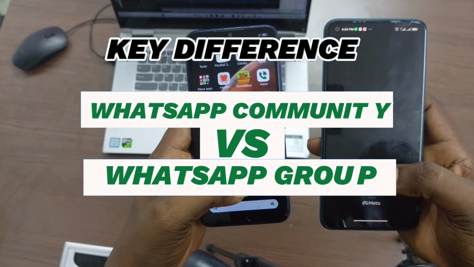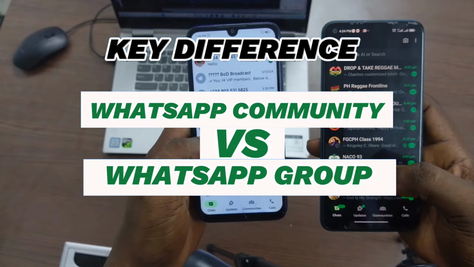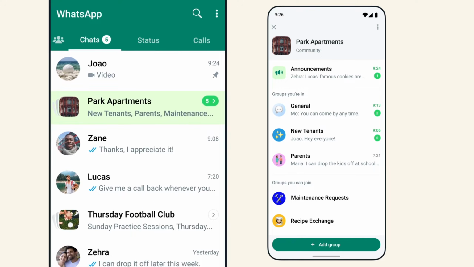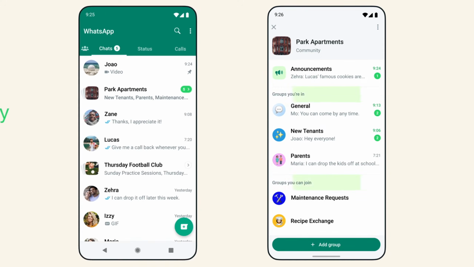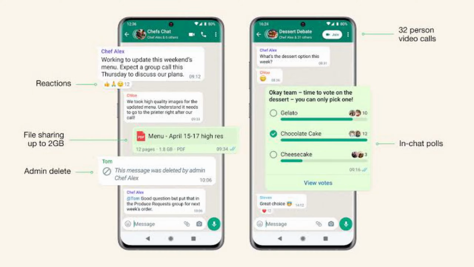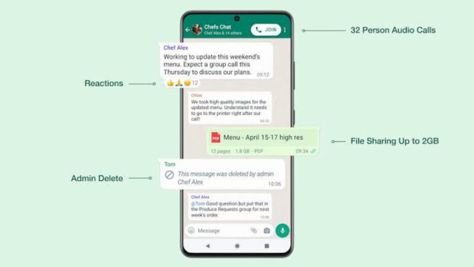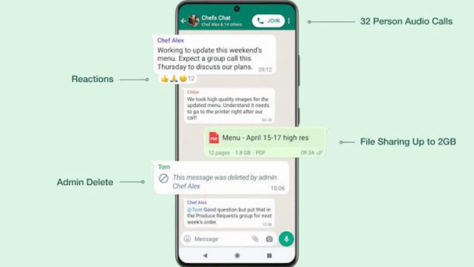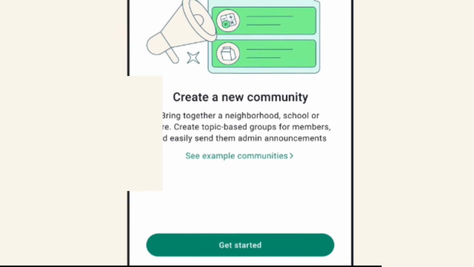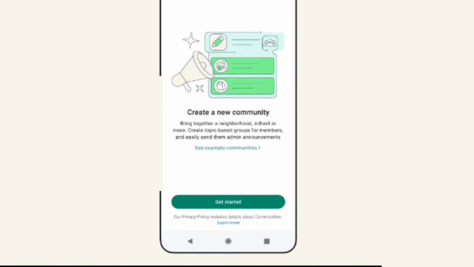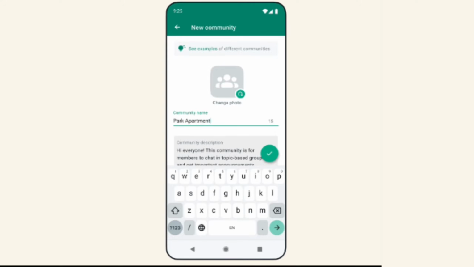In this short video, I'll guide you through all the key differences you need to know between WhatsApp Community and WhatsApp Group. If you've ever wondered what the difference is between Community and Group and Broadcast in WhatsApp, this video will explain it all. We'll break down how these features work and how they can improve your experience. Whether you're a casual user or managing a large group, it's important to know what's special about WhatsApp Community.